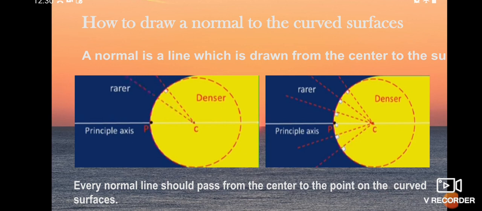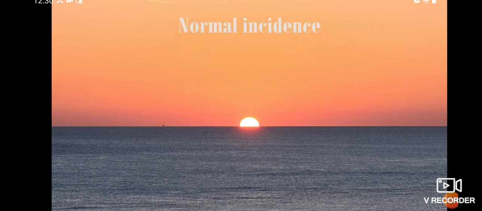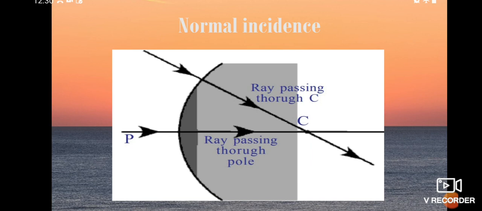Okay students, we have already drawn ray diagrams for reflection at plane and curved surfaces. Now here is how you can draw ray diagrams using refraction of light at curved surfaces. Let us watch. You see here, a normal incidence means one light ray is traveling along the principal axis and another light ray is traveling along the normal through the center.